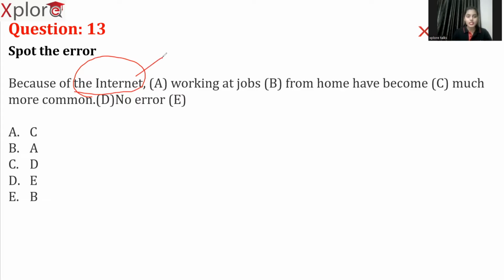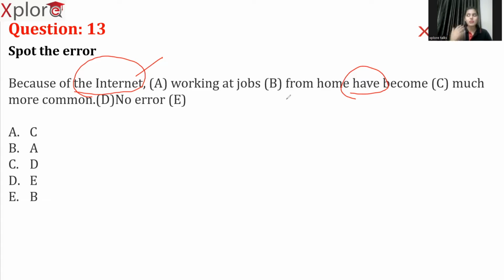So the term internet, it is an uncountable noun. Whenever you use an uncountable noun, according to the subject verb agreement rule, we have to use only singular verbs, not plural verbs. For example, the water is on the floor. Water, uncountable noun. So that is the reason we are using "is". In the same way, because of the internet, working at jobs from home has become much more common.